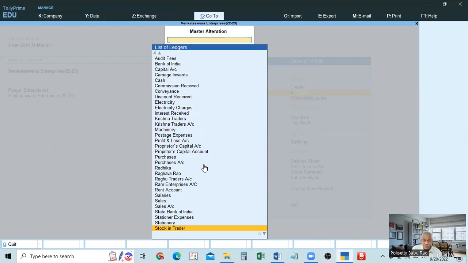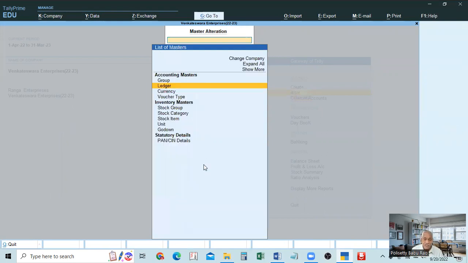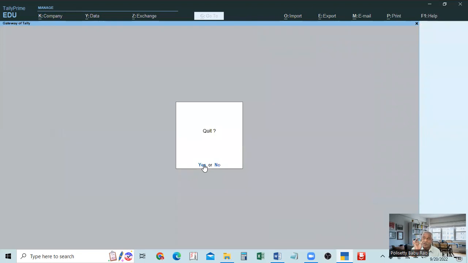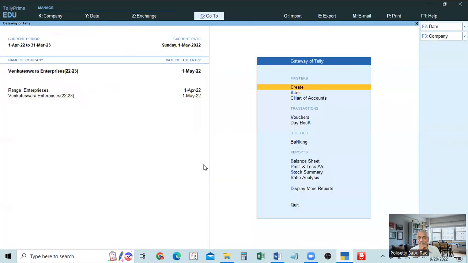Only the opening balance will be shown as closing stock also. At the end of that period, on the last date, we give the closing stock, which will be taken to the profit and loss account as closing stock, as well as in the balance sheet. Till then, the opening balance will be shown as closing stock also.